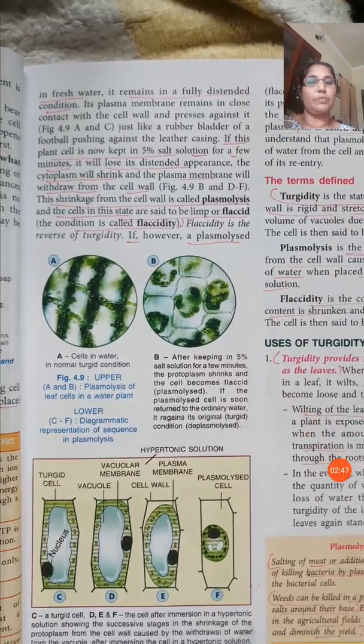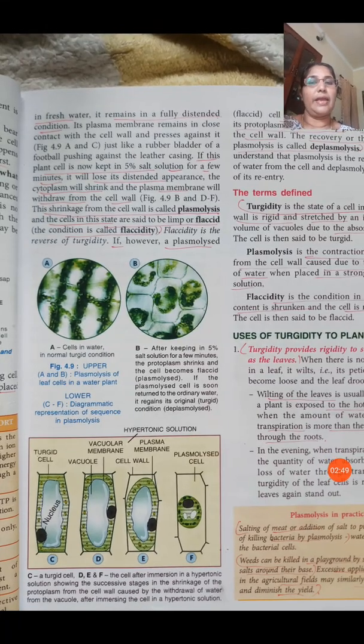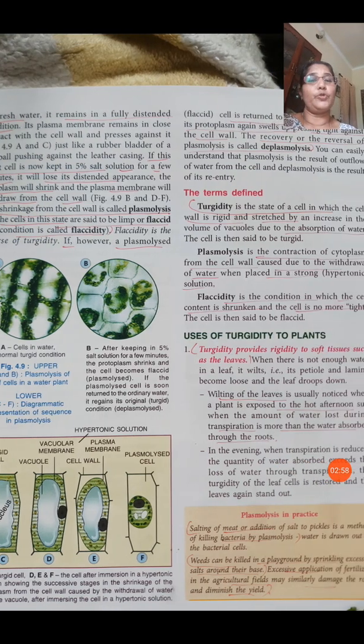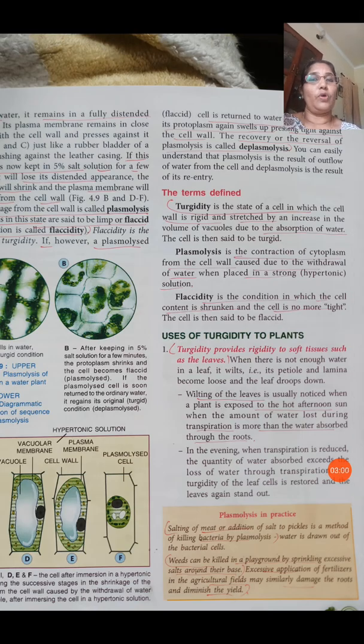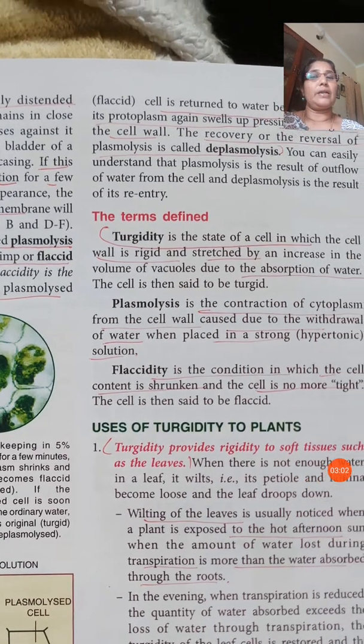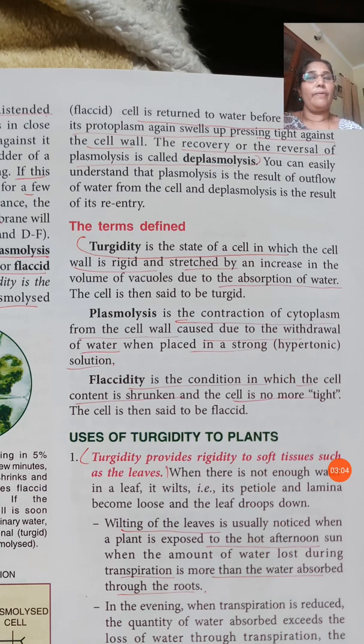That is how plasmolysis occurs. Then again, if we place the same cell in fresh water or in a hypotonic solution, by absorbing the water the cell becomes turgid again, provided it is a living cell that lost only water.